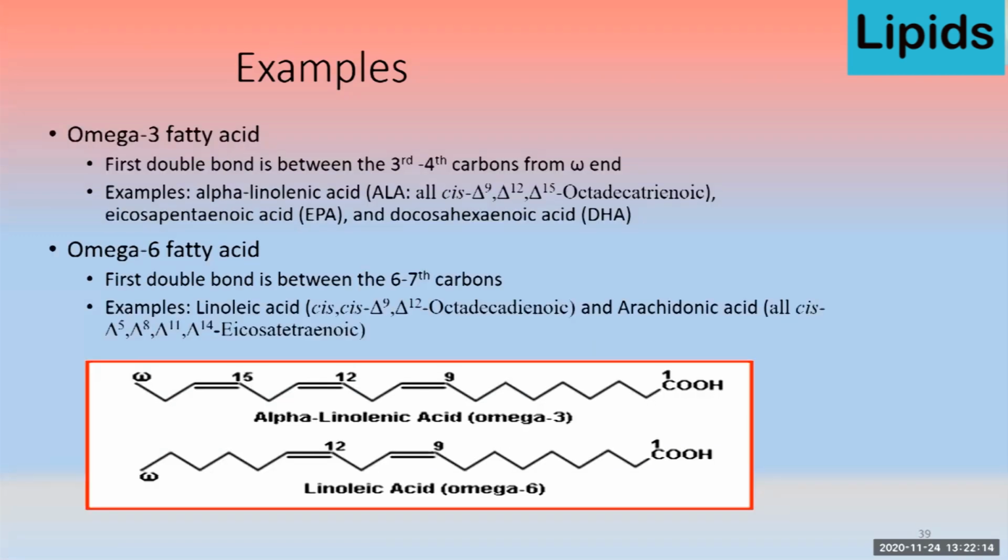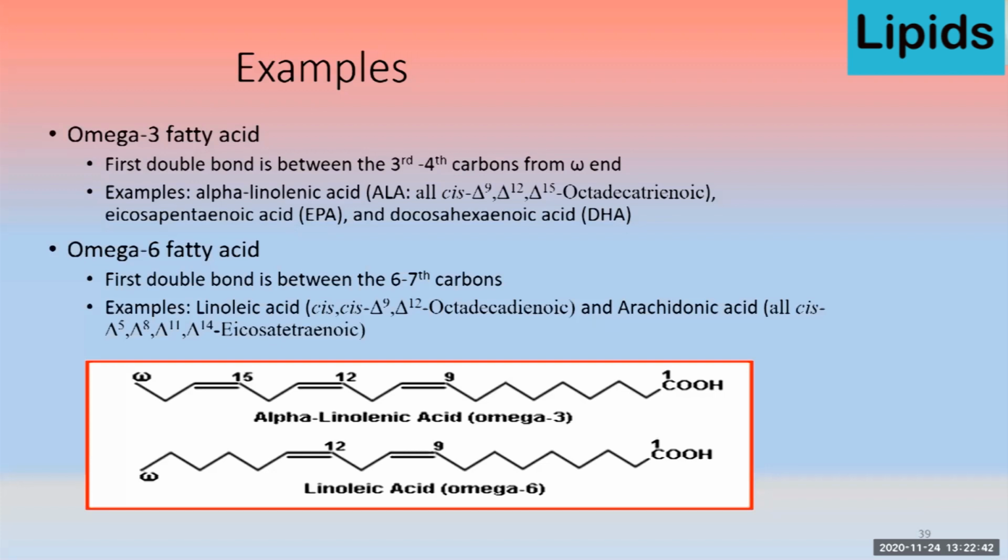In the previous slides, we have discussed how we can name omega fatty acids. We start naming from the omega end side. We have three main categories of omega fatty acids: omega-9, omega-6, and omega-3. So depending on the position of the first double bond in a chain, if it is at number 3 carbon, that is known as omega-3 fatty acid.